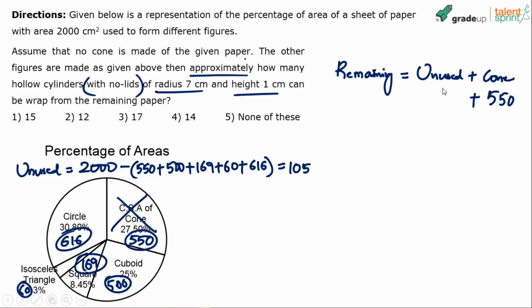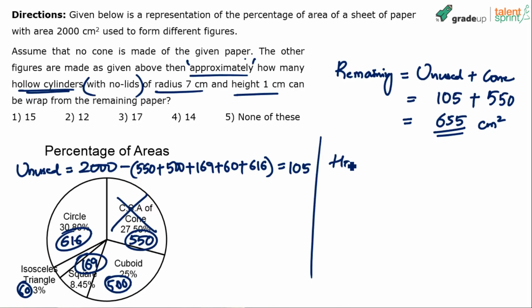Calculation is your lookout. You have to be very quick in that. So remaining paper is 105 plus 550, which is how much? 655. That's it. So the area of paper that we have is 655. Now the question is approximately how many hollow cylinders of this radius and height can be made from this remaining paper. Now understand, when you say hollow cylinder, you are talking about the curved surface area of the cylinder. So how much is the requirement?